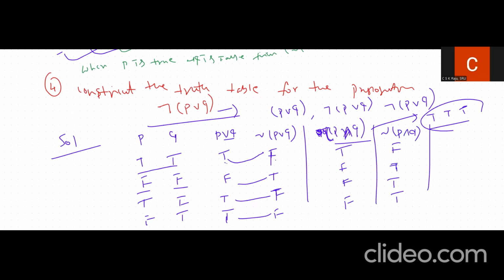This is the way one can calculate the various truth tables as per the SR University syllabus. Here we have discussed only conjunction and disjunction, but we also have some more problems on implication and bi-implication. Another thing is that we have only two propositions here, so we have four possibilities. But if you have three propositions, we will have another proposition R, and in that case we will be getting 8 possibilities.